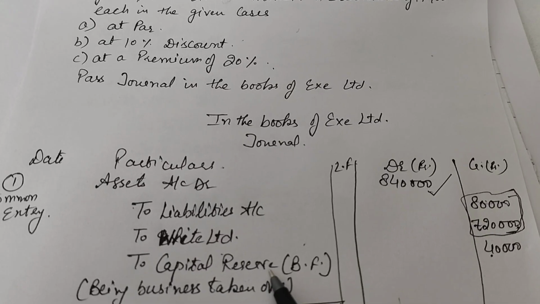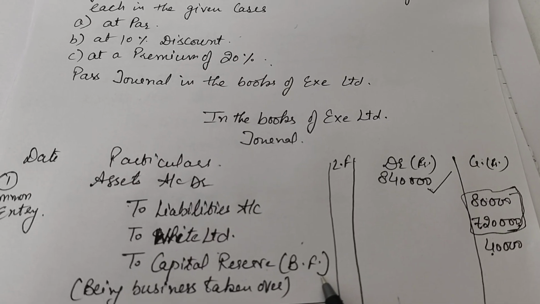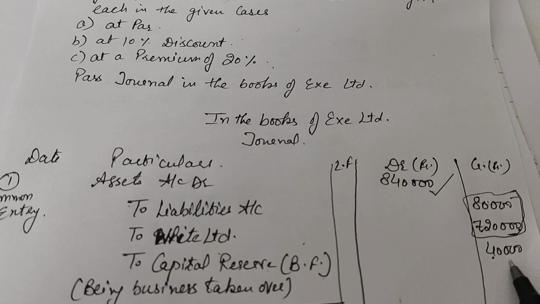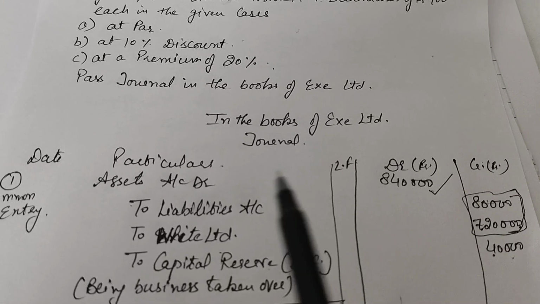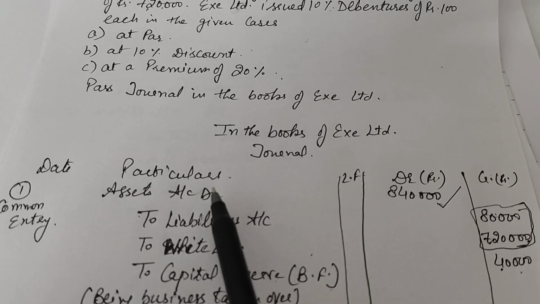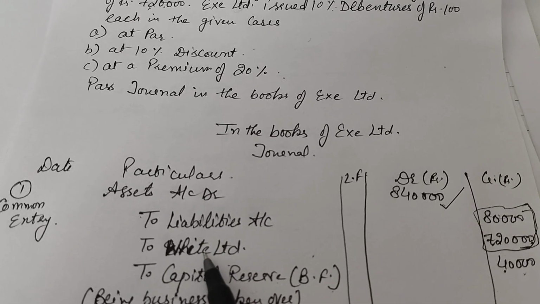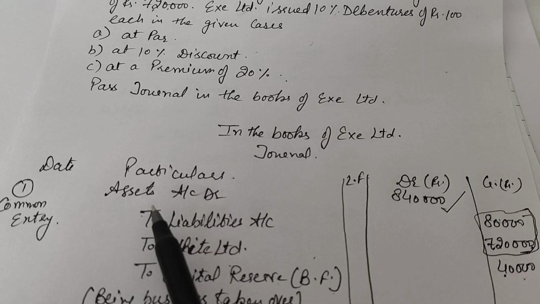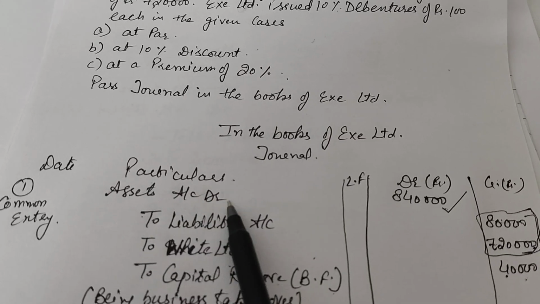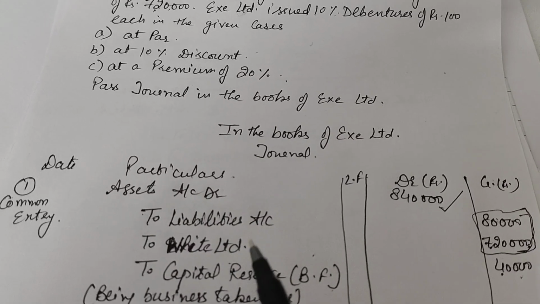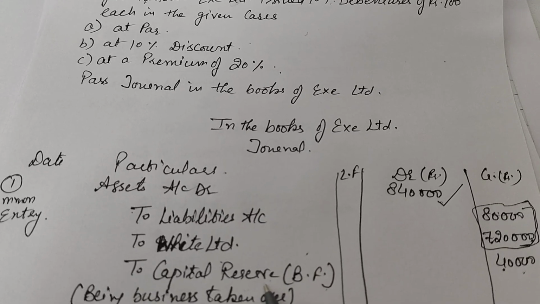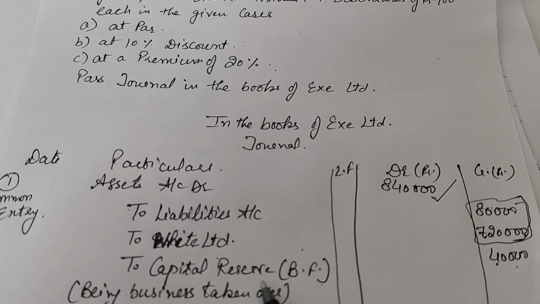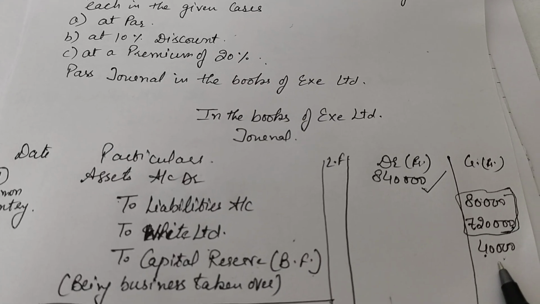Capital reserve account, which is a balancing figure over here with rupees 40,000. In the last video we discussed where the assets value was less than the liabilities and purchase consideration, so the difference was transferred on the debit side with the name goodwill. Here the difference is on the credit side. So which word is used here? Capital reserve account for the difference, right?